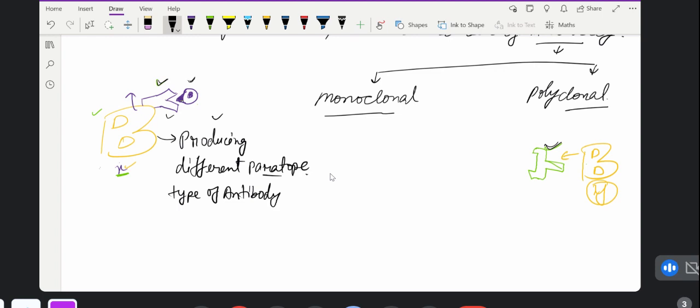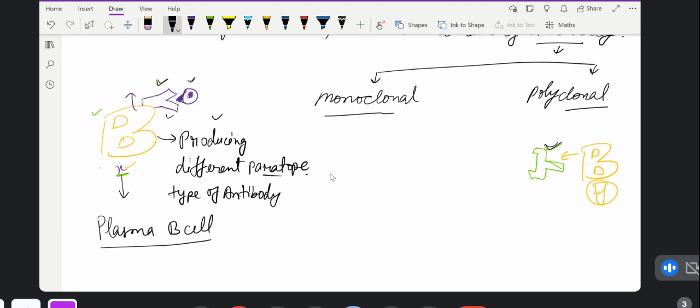If you want to understand, please go through all the videos we already uploaded. Now this X cell becomes mature. It was a naive B cell, and now it becomes a plasma B cell.